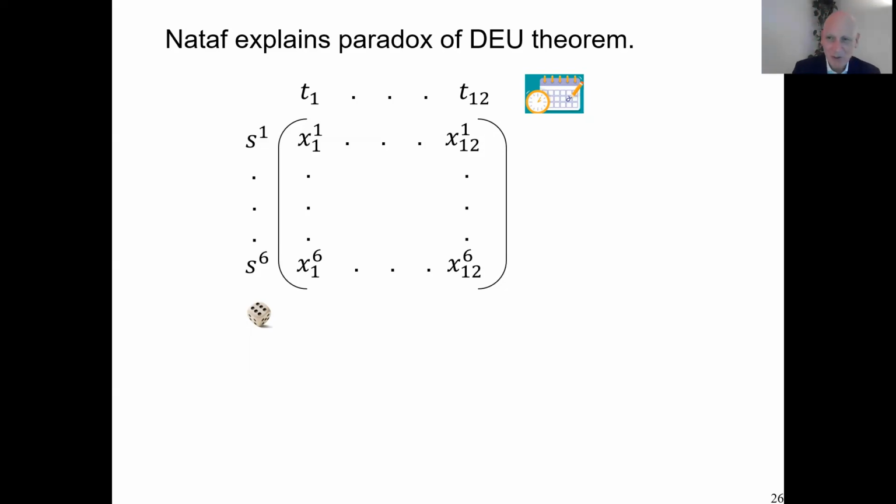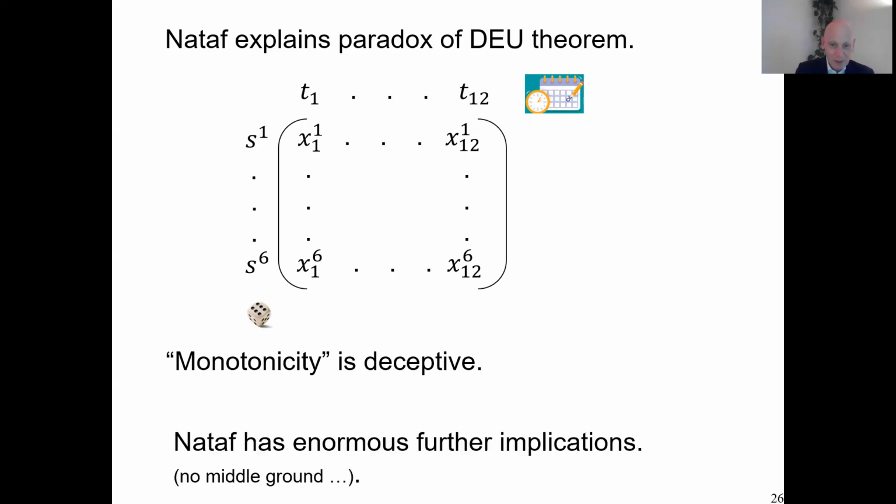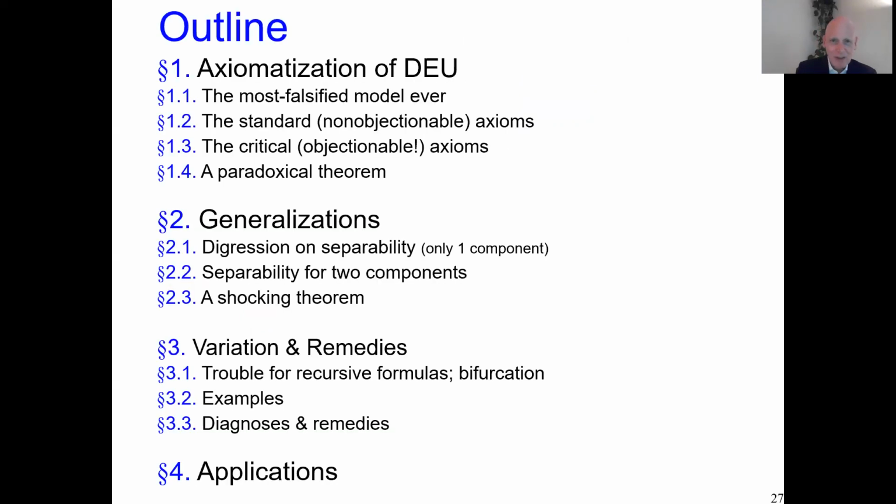There was this strong, shocking Nataf theorem that brought it about. But also we see from this, and I already said it, that these monotonicity conditions are not at all as innocent as they first appear. They are dangerous, they have many implications that you may not see very easily. So watch out for monotonicity. That's something that we have learned by now. But the Nataf theorem has many more, I might call them dramatic, implications for the behavioral approach. There is no middle ground in a way. So let's discuss that a bit more.